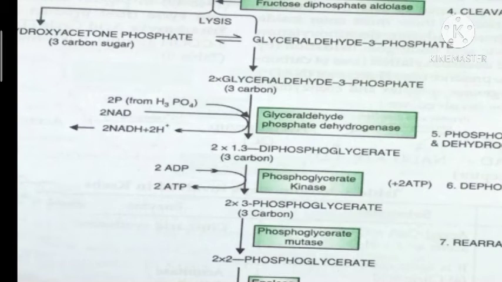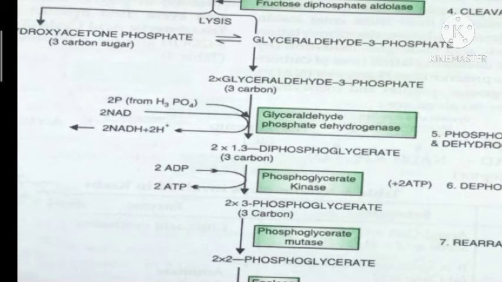From where we can say two molecules of NAD are involved, which is reduced to two molecules of NADH. What is NAD? It is nicotinamide adenine dinucleotide. So two molecules of NAD are reduced to two molecules of NADH and two hydrogen ions will be released.